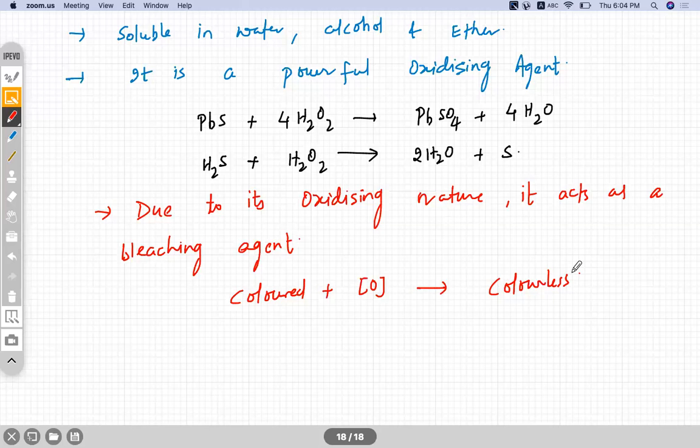So bleaching action is the conversion of color pigments into colorless things, right? That is the bleaching action. Decolorizes. This property is important. Oxidizing agent, bleaching action. Direct question you will get.